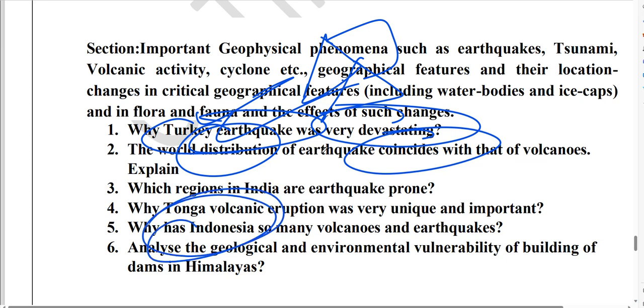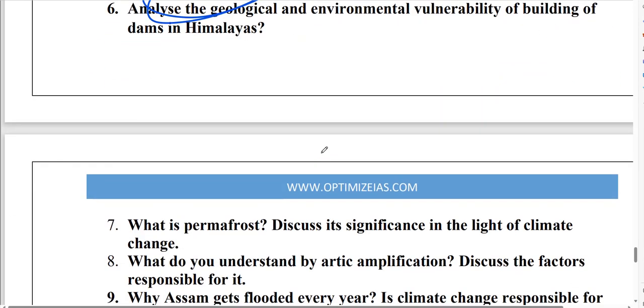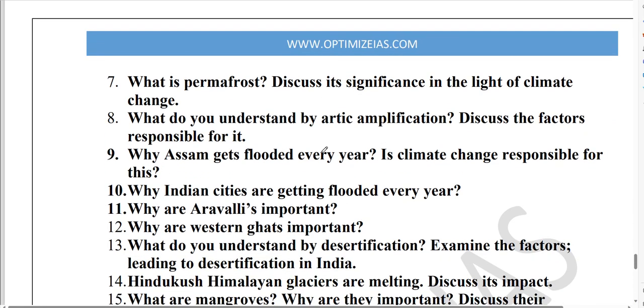Then, guys, the Tonga volcano was very important. A unique volcanic eruption happened last year, very important. Then, guys, as I told you, Himalayan regions are becoming very important this year. A lot of questions can be expected on Himalayan regions, whether in environment, geography, or disaster management. So prepare the Himalayan region and the Western Ghat region, very important. Again I repeat.